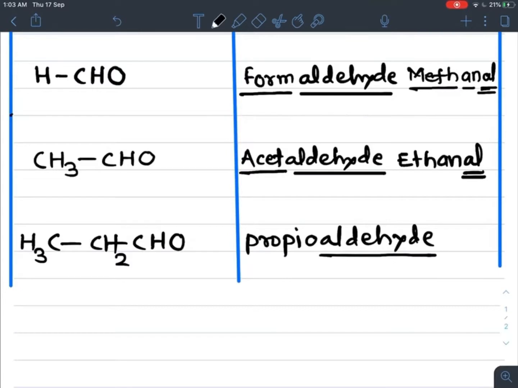Aldehyde suffix is always used in the case of a common or trivial name. So propionaldehyde is the common name. According to the IUPAC system, the three-carbon alkane has prefix prop, again all single bonds, so An, and CHO is there, so propanal is its IUPAC name.